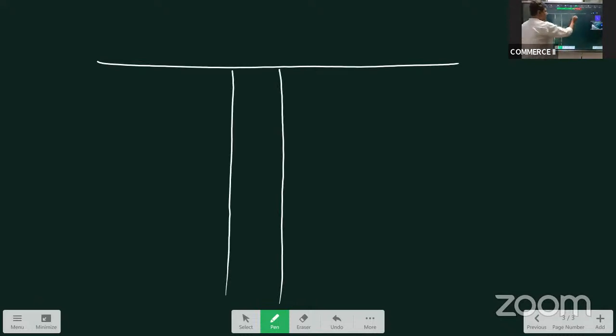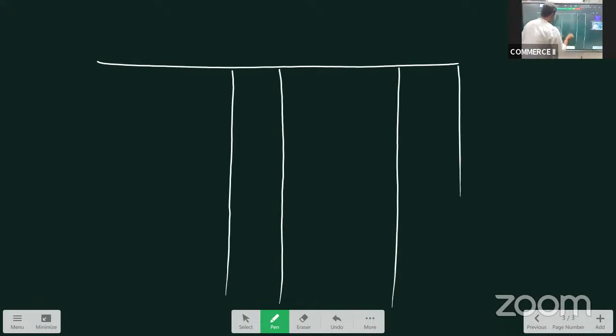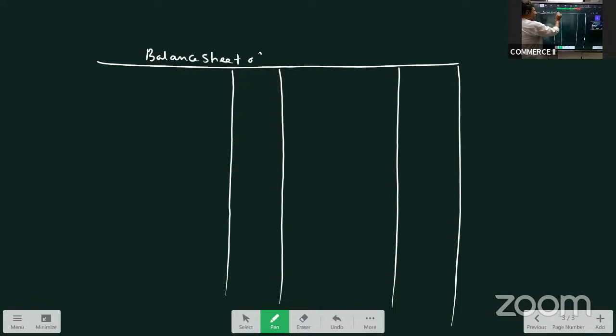Balance sheet, you remember? It always has to be prepared in the same sequence as given in the question. Balance sheet of the new firm as on the date of admission, 1st April 2020.